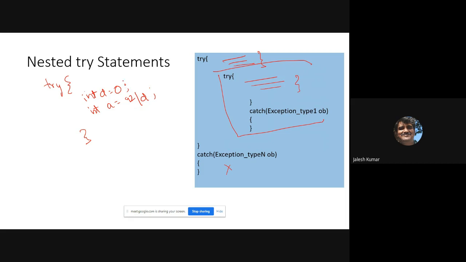As I told earlier, this d is not defined like that. d you are reading from somewhere, from outside. So you don't know, sometimes 1 will come, sometimes 10 will come, sometimes 0 will come. If that is the case, then how to handle? For that purpose, we wrote it like that.